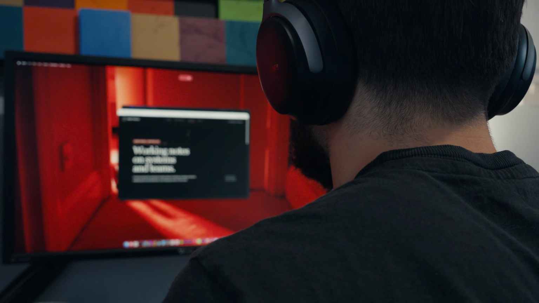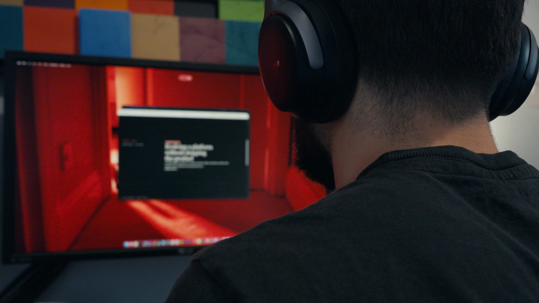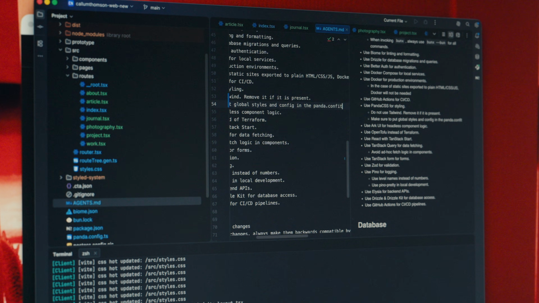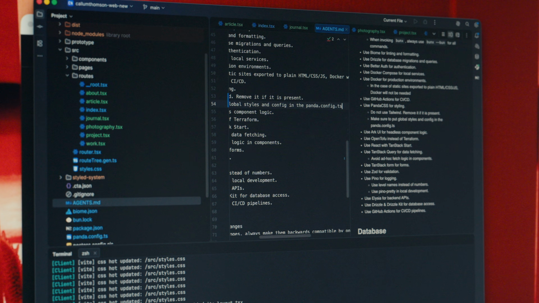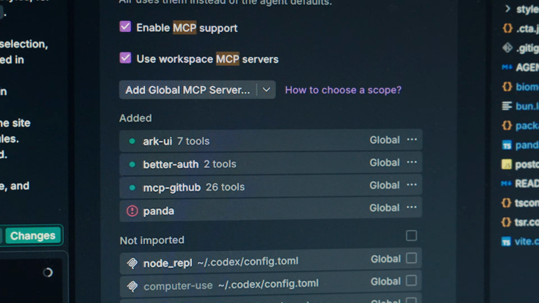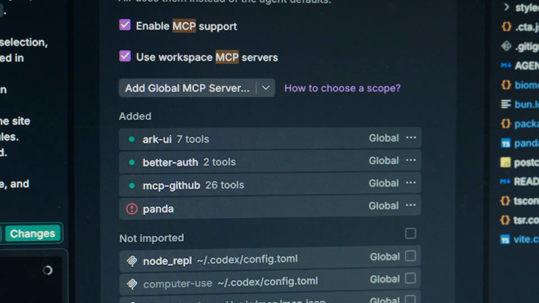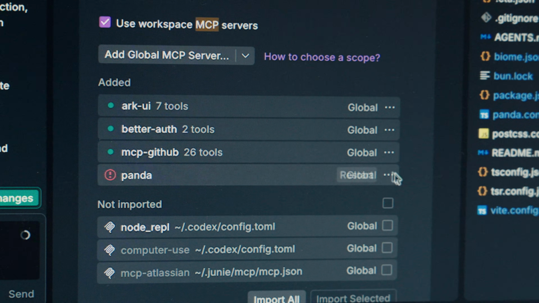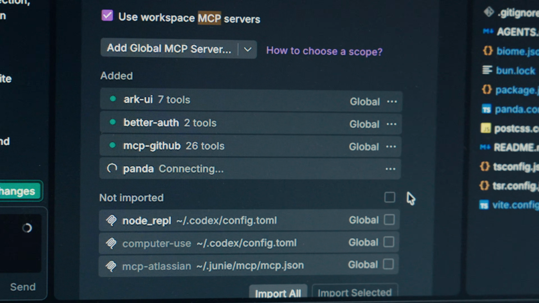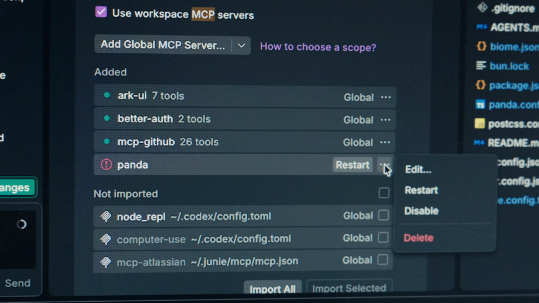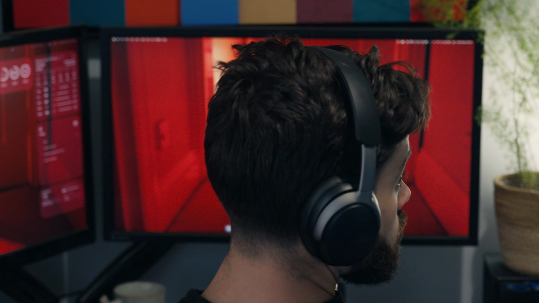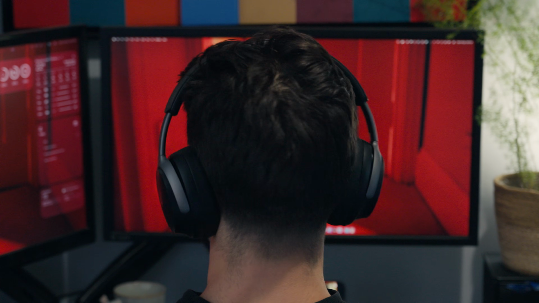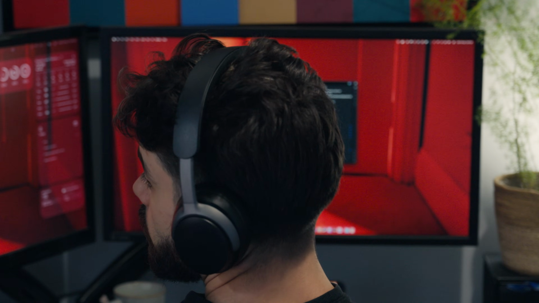I would update mine about the Panda CSS issue, but I was thinking to myself, something doesn't seem right about this. I have a Panda CSS MCP server, and it should be using that to write Panda CSS properly. So I checked my Panda CSS MCP server, and it's crashed. That's probably why it wasn't using Panda CSS properly. So I'm going to have to figure out why the MCP server is not working and get the AI to rewrite a lot of the styles.